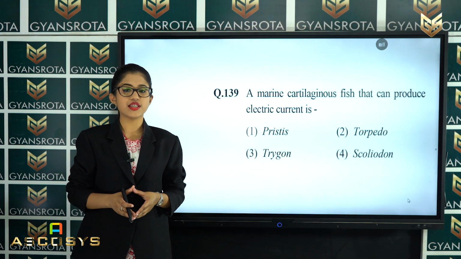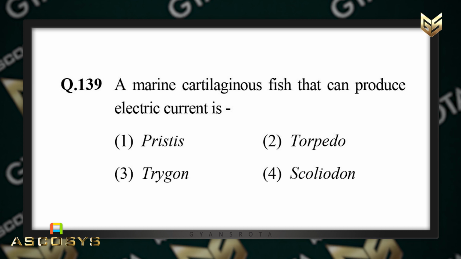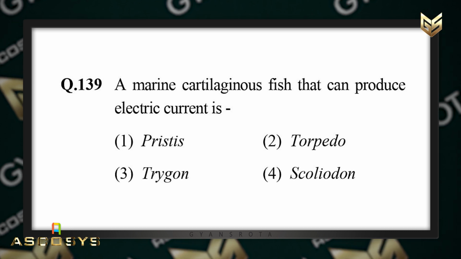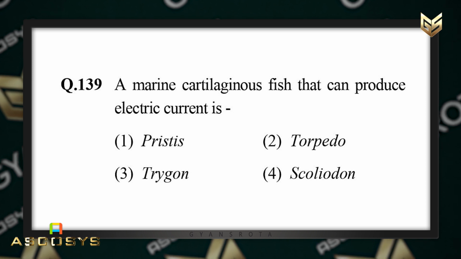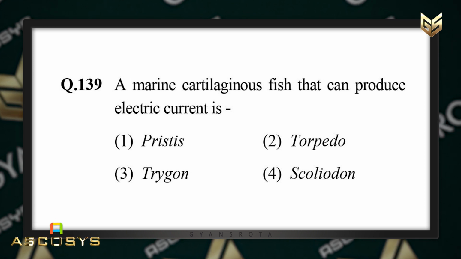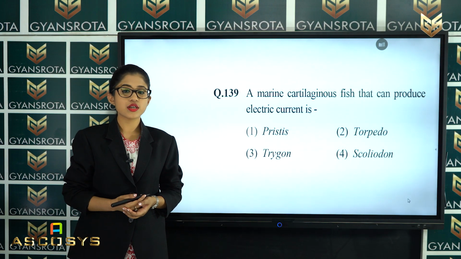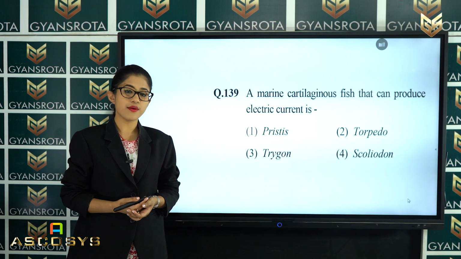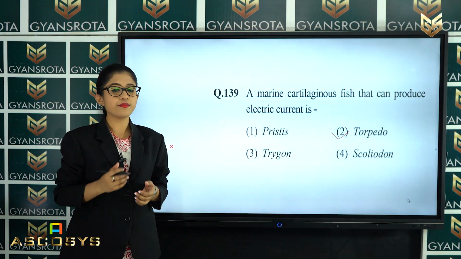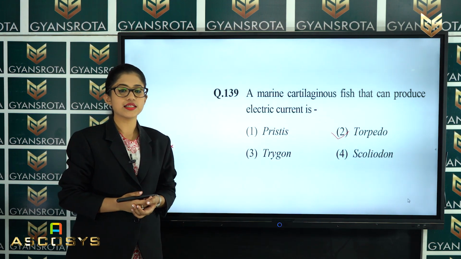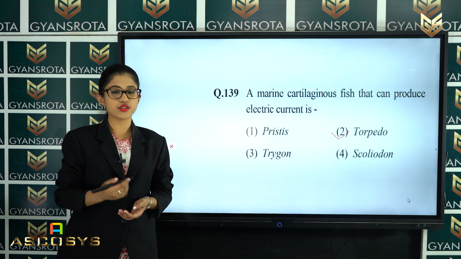Now the next question is question number 139. A marine cartilaginous fish that can produce electric current is Pristis, Torpedo, Trygon or Scoliodon. So this is also from the chapter Animal Kingdom. So what is the correct answer of this question? The correct answer is the option number 2, that is torpedo. So torpedo is the correct answer of the question number 139. Now let's move on to the next question.